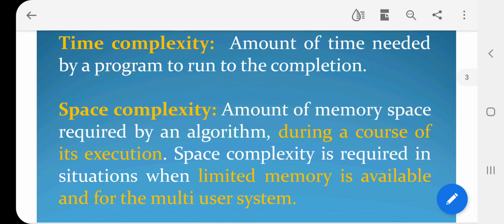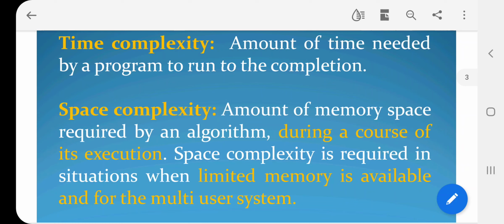All those operations, all the run execution, will happen only in the primary memory. So primary memory is limited. It's much faster than secondary memory, but the size is not big enough to store a large amount of data. So in applications where big data has to be processed, space complexity is very important.